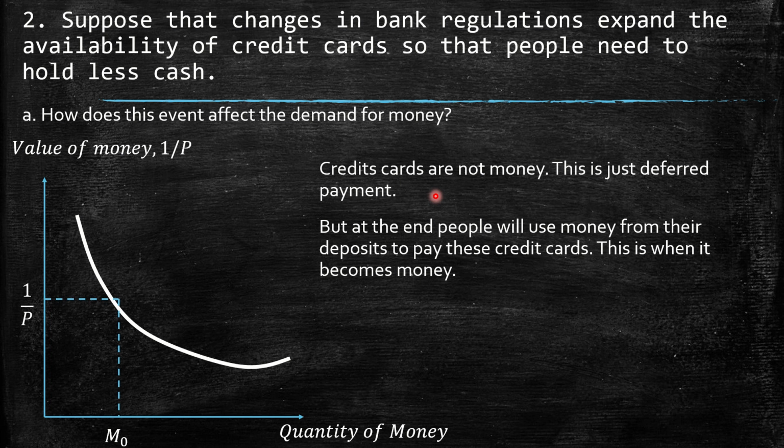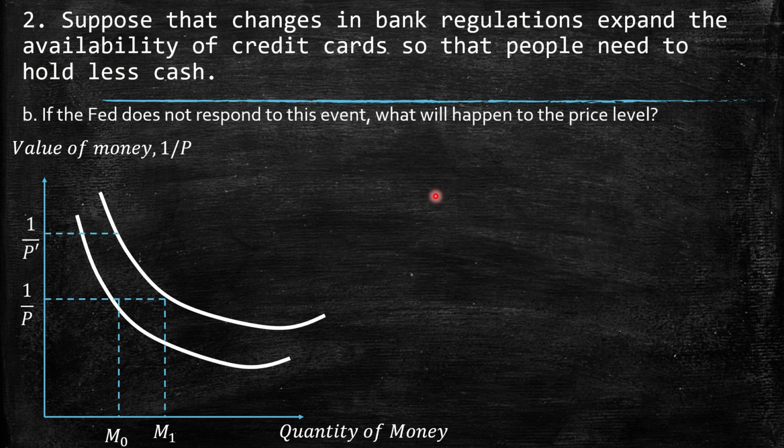When there is an increase in money demand, we can infer that there is a shift of this curve to the right because of the increase of money demand. So it means that at the same level of prices, more money is required.